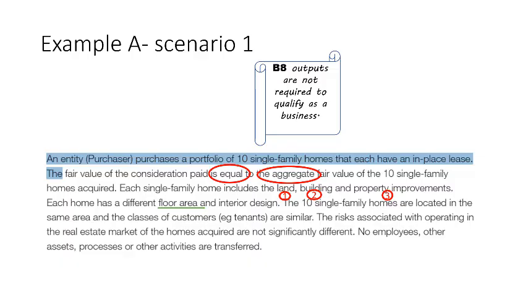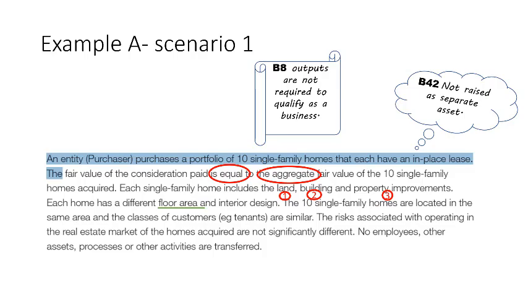They cannot be separated cost effectively and would be impractical to separate. Similarly, the lease contracts in place on the buildings cannot be separated from each other, as in terms of B42, a separate lease asset may not be raised. Therefore, the building and the in-place lease for each family home is considered a single identifiable asset.